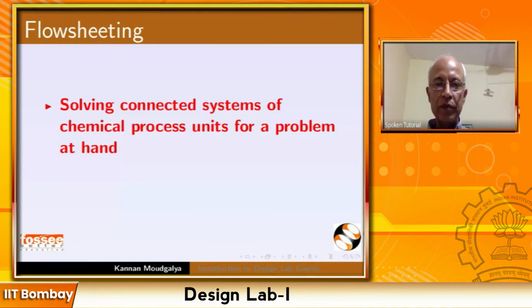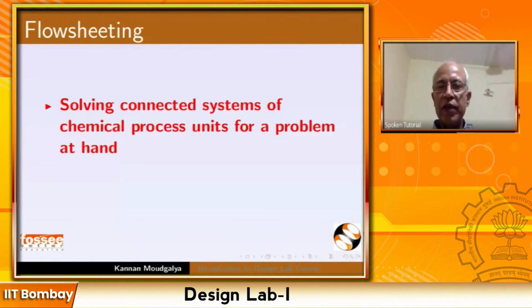You have, say, production of some chemical, which is produced in the reactor, and then you separate the products from, let's say, unwanted things from the raw material and side products and byproducts. So that may happen in one or more reactors, in one or more distillation columns. And you might have different types of columns, different types of reactors, and so on. You will also have heat exchangers, absorption towers, and so on.